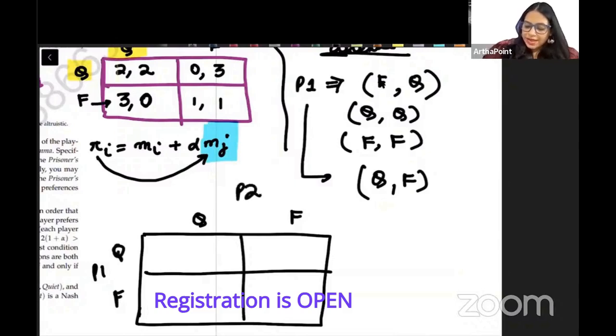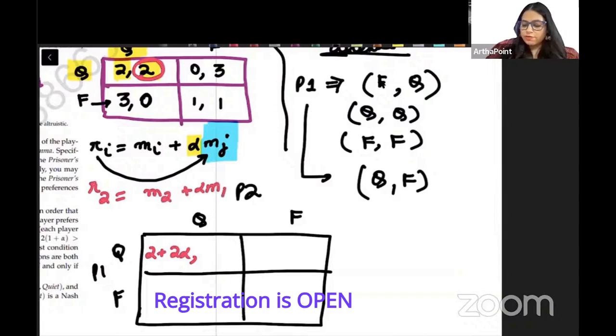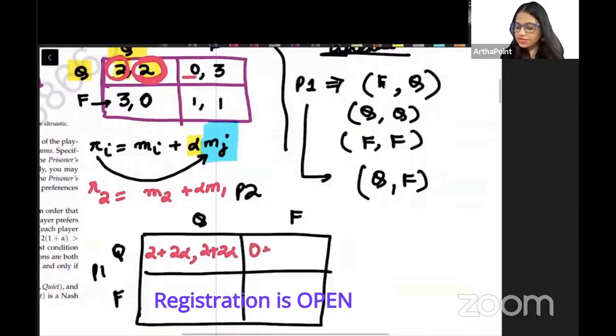So now it will become m_i is 2 plus alpha into 2. So this will become 2 plus 2 alpha. Similarly for player 2, this will be payoff of 2 plus alpha times the payoff of the other, 2, so 2 plus 2 alpha. Here it will become 0 plus 3 alpha, and this will be 3 plus 0 alpha.